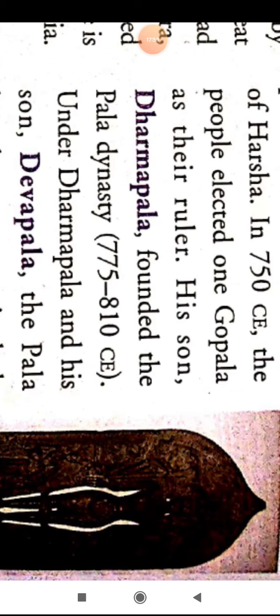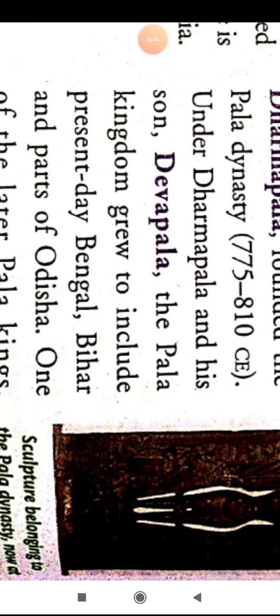His son Dharmapala founded the Pala dynasty.